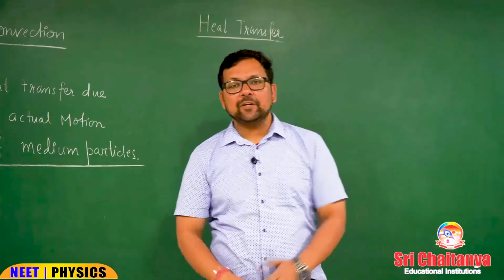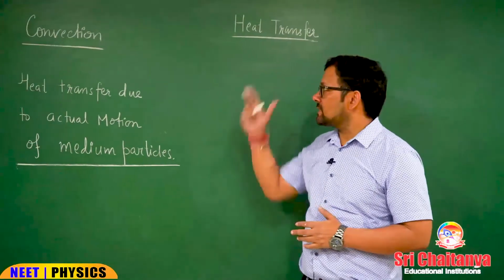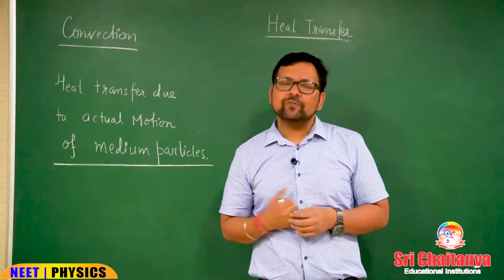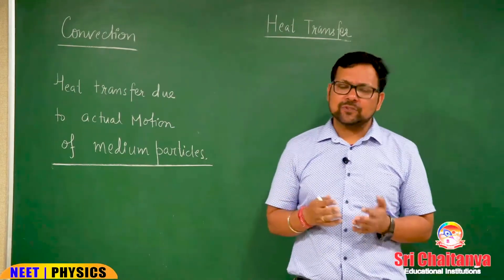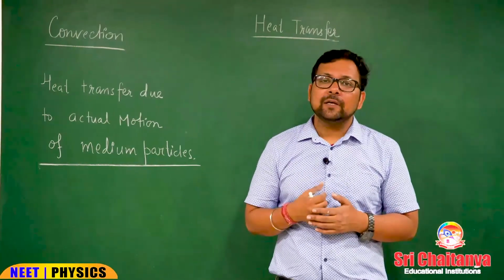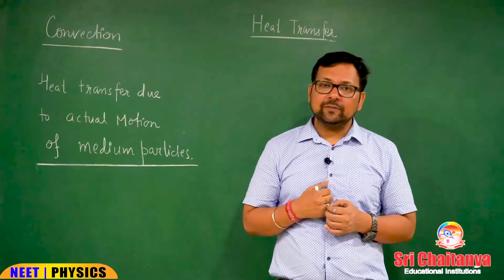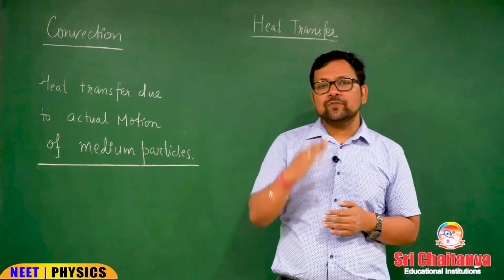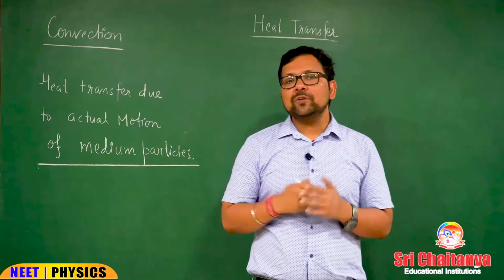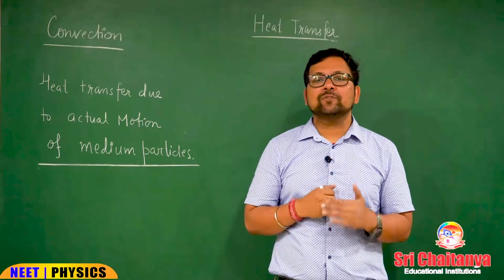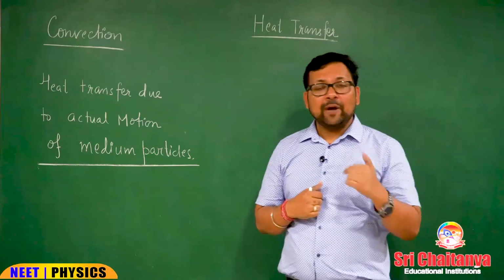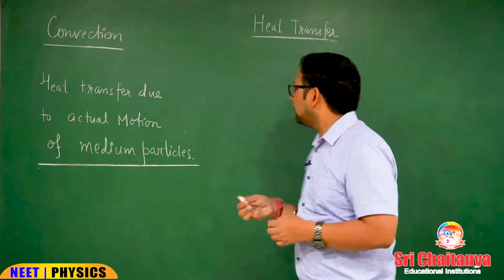The second method of heat transfer, that is convection. What is convection? Convection we encounter in our daily life also, like near the candle or when water is being boiled. What happens in convection? Heat is transferred from one point to another point through the actual motion of the particles of the medium. Medium is actually moving. Why is the medium moving?